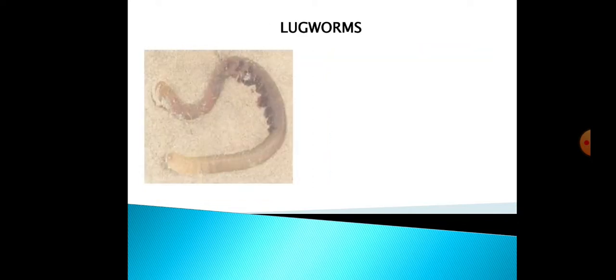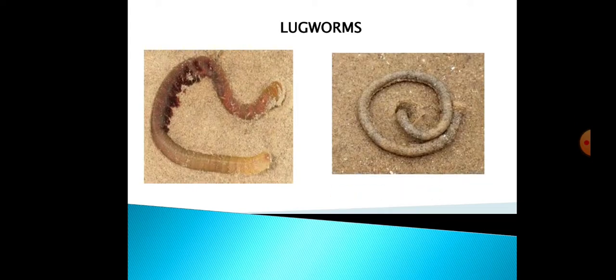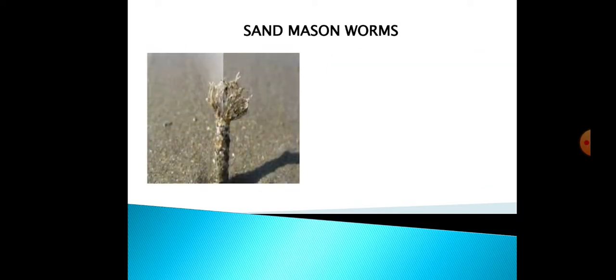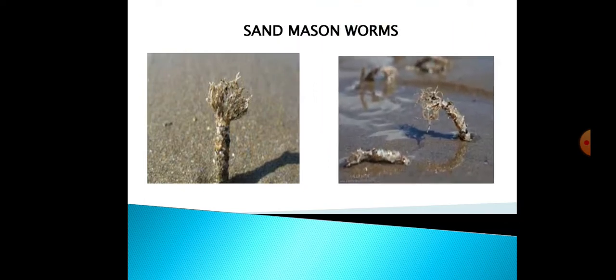Next is an example picture of a lugworm. You can see this lugworm also burying itself in the sand of the seashore. Then we have sand mason worms. They are also burying themselves in the sand on the seashore. So all these animals feed themselves from the water. As the tide is high, it covers the seashore, and then these animals get their food from the seawater. And as the tide goes out, all the animals will be uncovered, and then they become the food for the hungry wading birds.